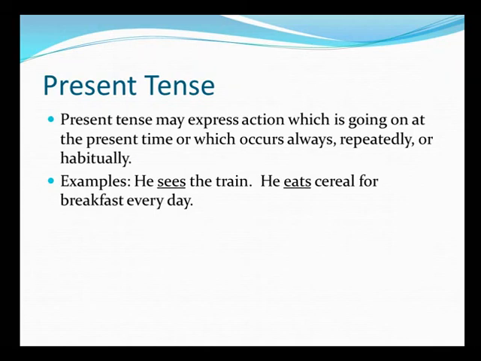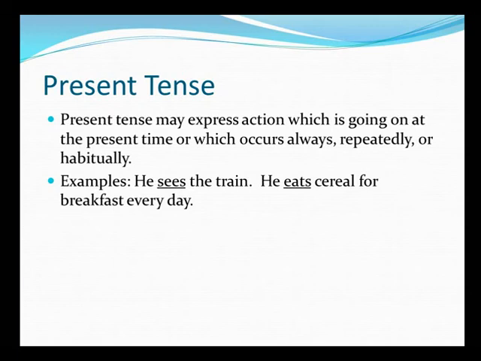Let us try and convert these sentences into the other forms of present. Do you remember which all other forms of present tense did we talk about? One was simple present. What was the second form? Second one, yes, was present continuous. Third form was present perfect, and the fourth form was present perfect continuous. So let us take the sentence, he sees the train, and let us try and convert this sentence into all forms. He sees the train. Which tense is it? But which one? It is present simple or present indefinite.